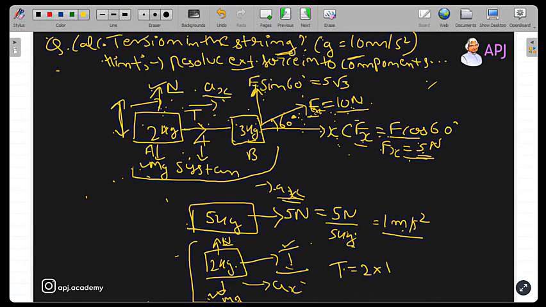So now I know three or four things. What are these things? Both the blocks are moving together, they are moving in horizontal direction, and the net force along the horizontal direction is 5 Newton.